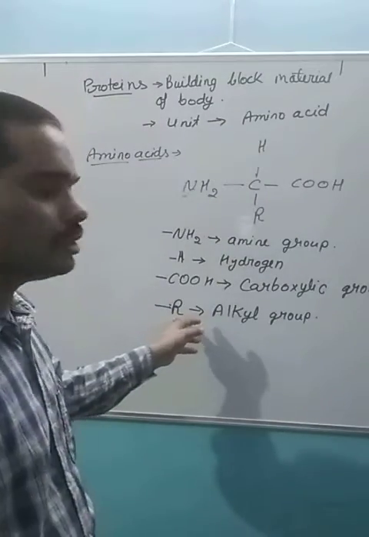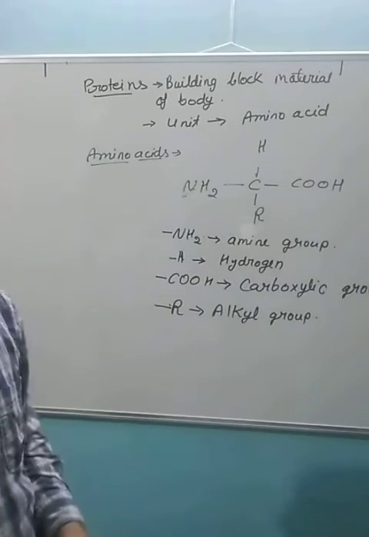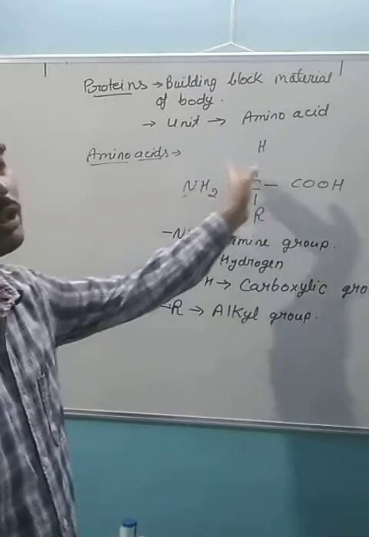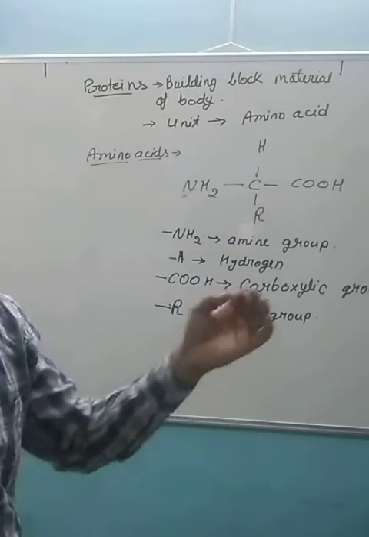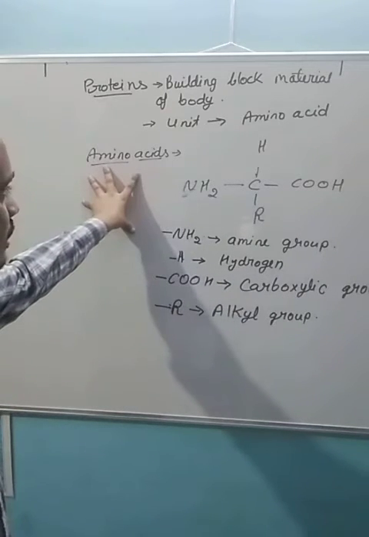And lastly, the alkyl group decides the name of the amino acids, but in different kinds of amino acids, certain other substituents like sulfur or other things may or may not be present. Okay. So here is the composition of amino acids.